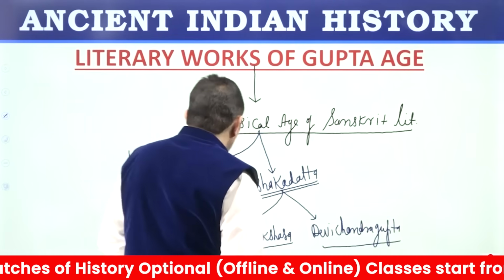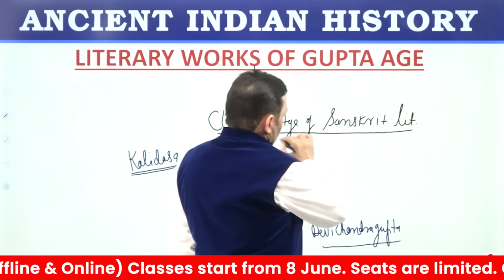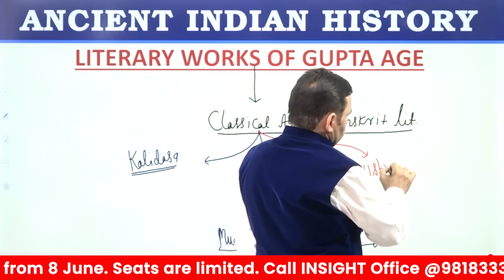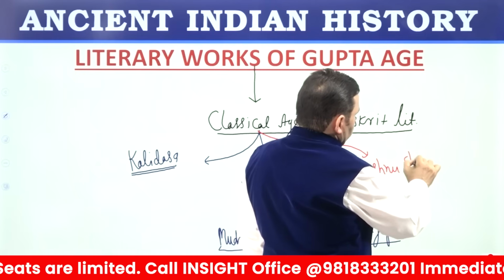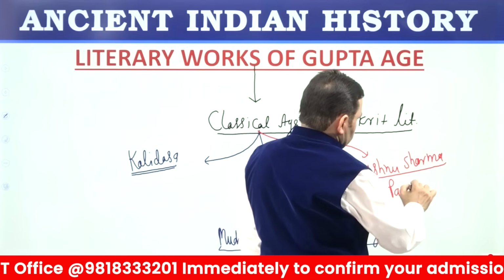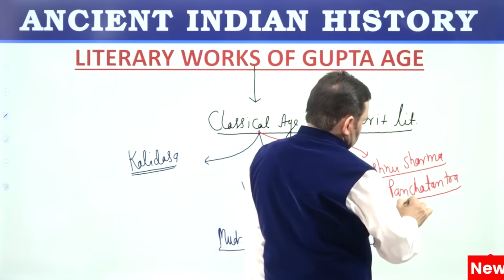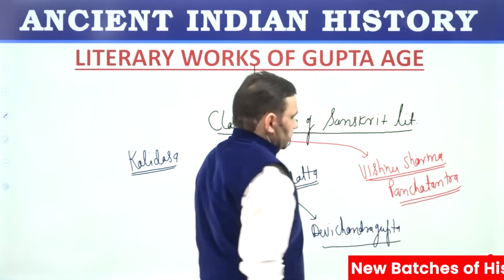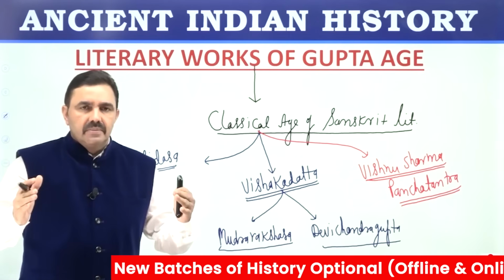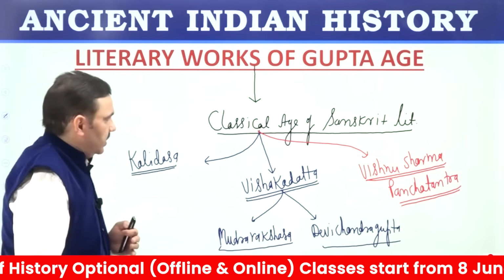Then there was another famous scholar, Vishnu Sharma. Vishnu Sharma was the author of world famous Panchtantra. Panchtantra has a collection of stories, and this book has been translated in most of the languages of the world.